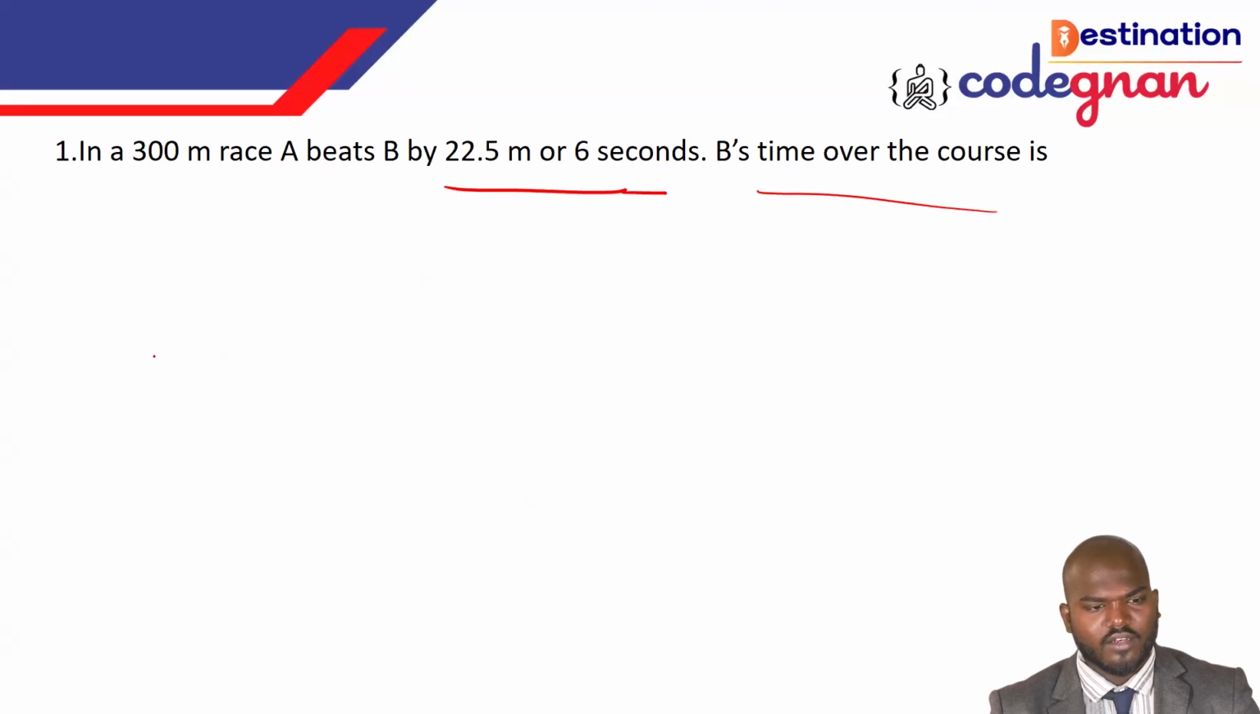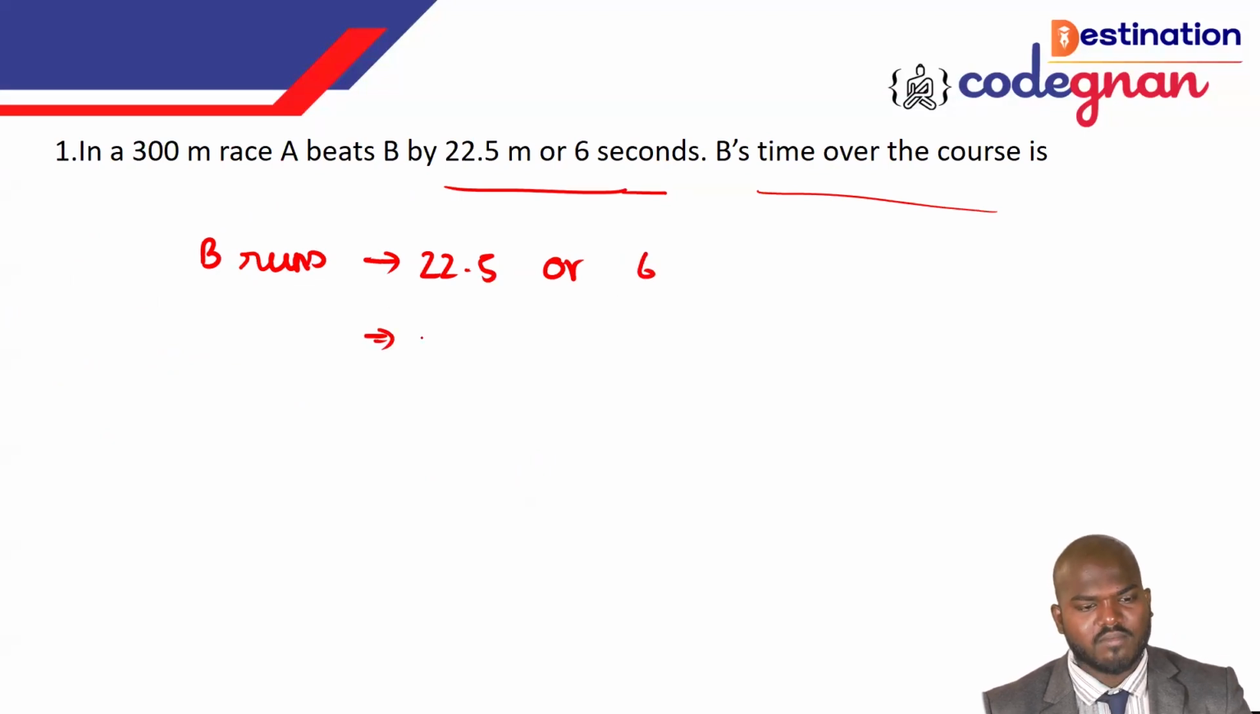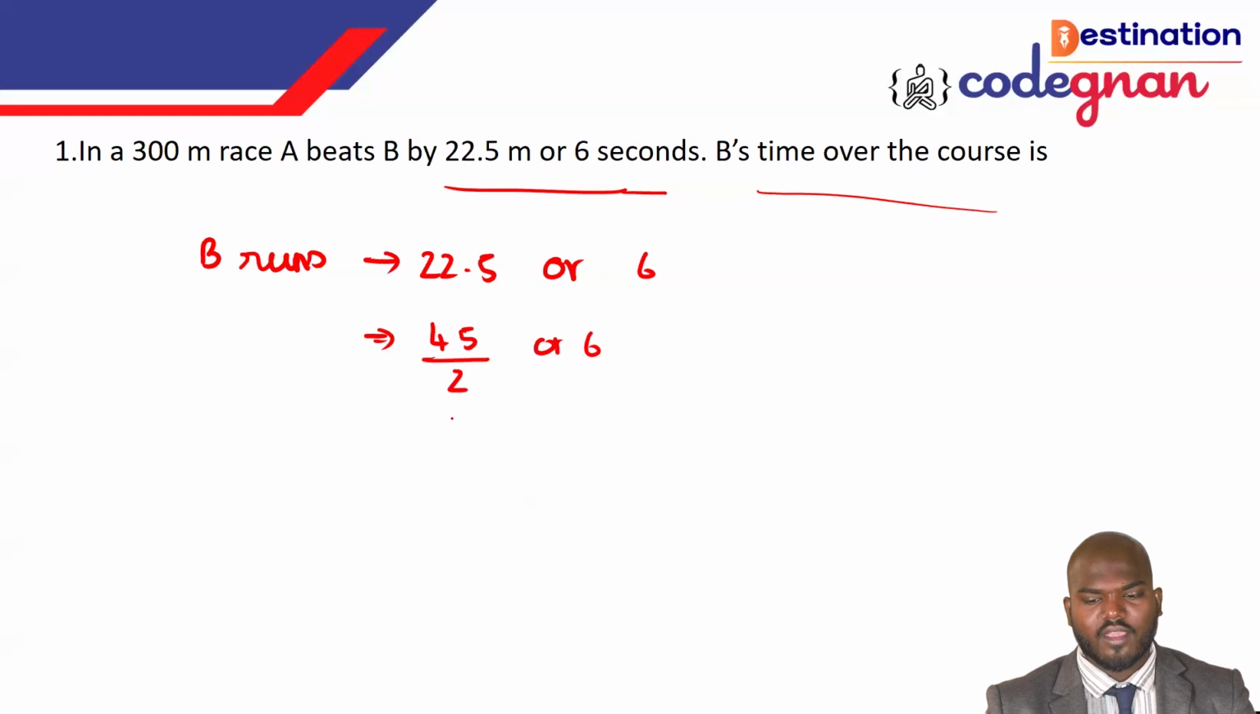So A beats B means what? Then B runs 22.5 meters in 6 seconds. You don't want to keep the decimal always. You can keep the 22.5 as 45 over 2, or 6. Like the way you can take it up here. And B covers 300 meters. So B covers 300 meters, how much time? A is currently ahead, and B is running this much distance.